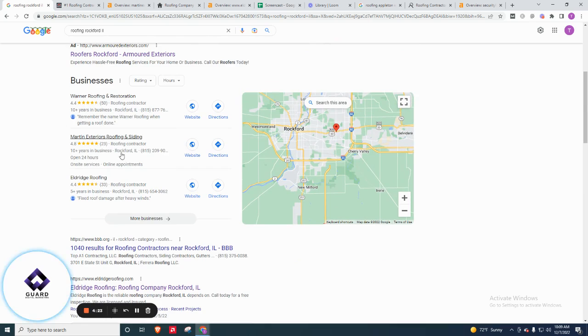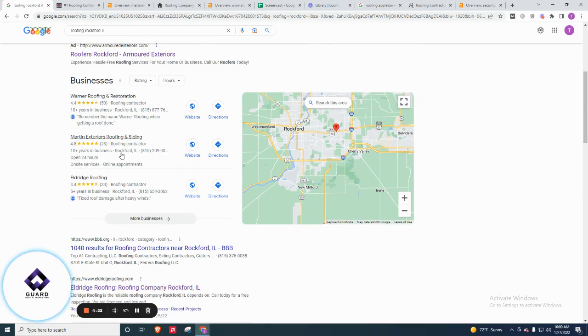So any of these other outlying areas that maybe you want to get some leads from, not saying you do, just for an example, you wouldn't be able to rank a Google business profile unless you actually had an office within these different areas. I believe you have an office in Roscoe here too, so you're able to rank one there too. But other than that, you'd be able to rank your website in these different areas other than just your Google business profile.